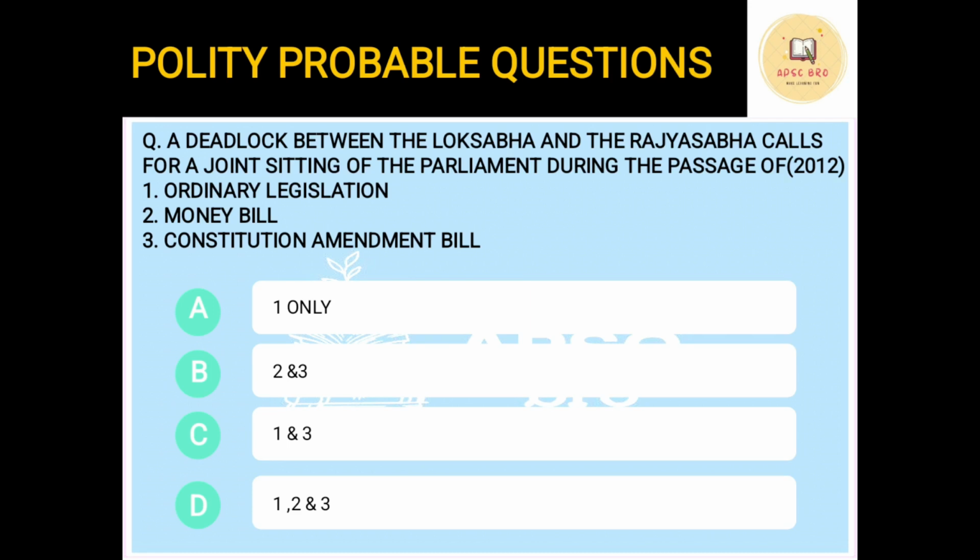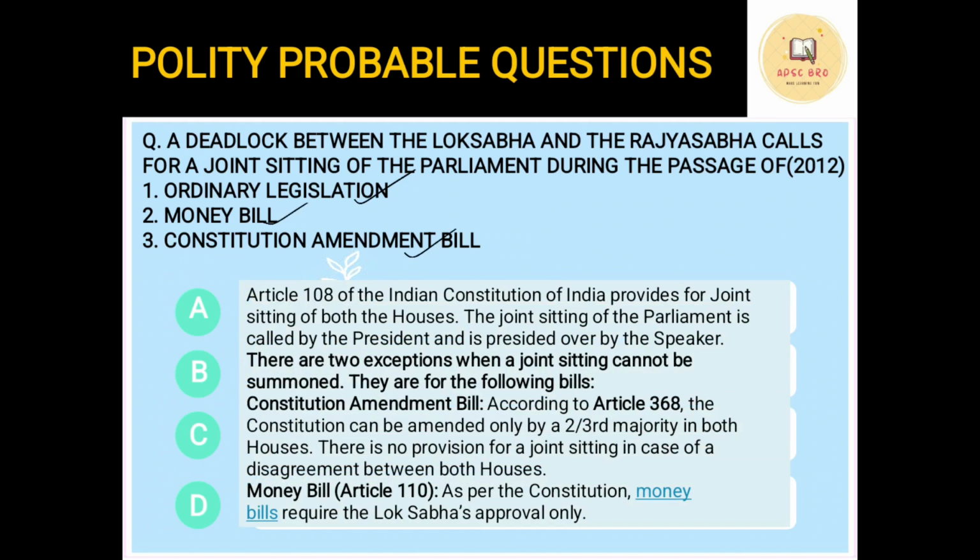Now in this question they are giving you 3 legislations. First, ordinary legislation, that is ordinary bill. Second, money bill, and third, constitution amendment bill. They are asking you, among these 3, in which case there can be a joint sitting. Let us see what a joint sitting is. First thing, a joint sitting is provided as per Article 108. This is also important from the prelims point of view.